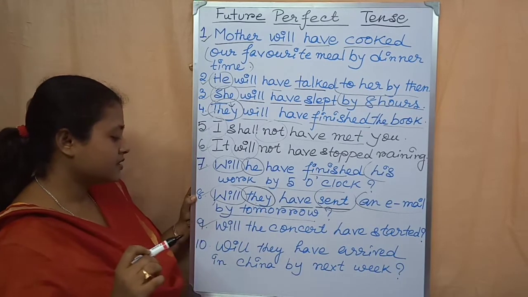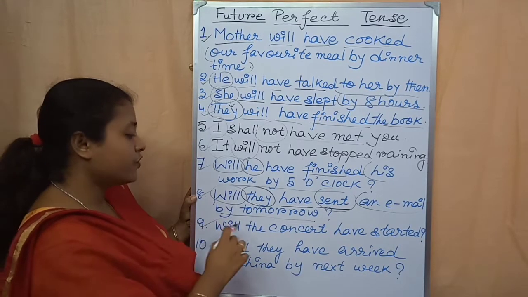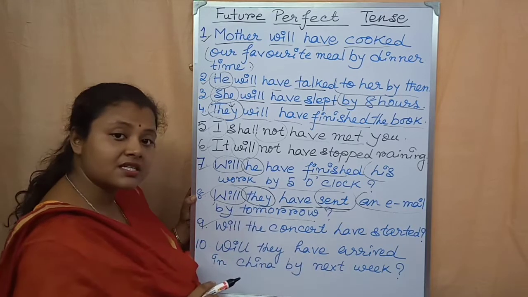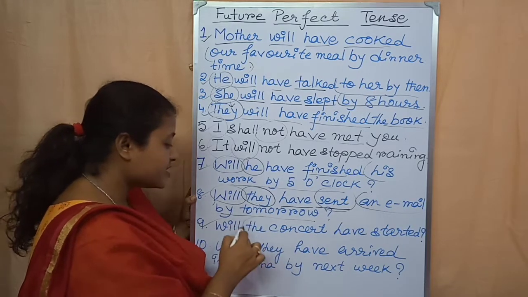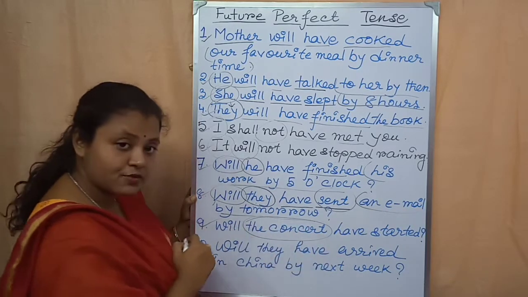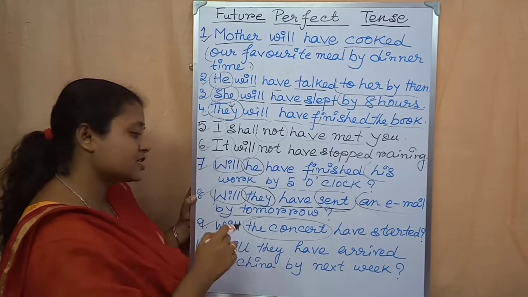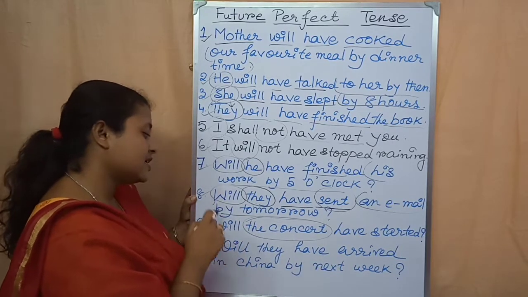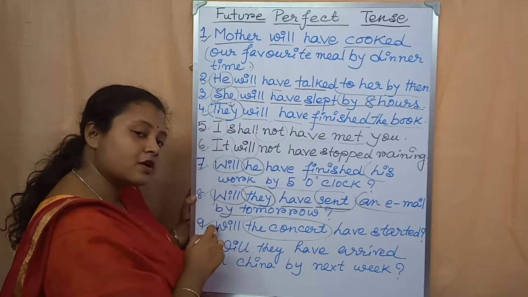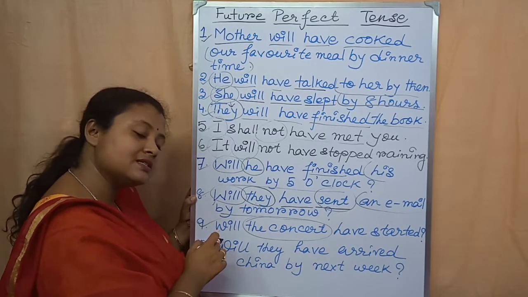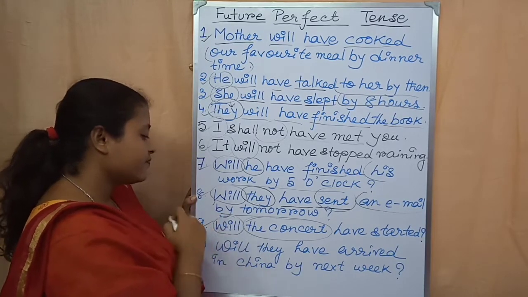Example number 9. Will the concert have started? So the concert, it is the subject. So before the subject, we have to write the auxiliary verb because it is an example of interrogative sentence. So that is why will.